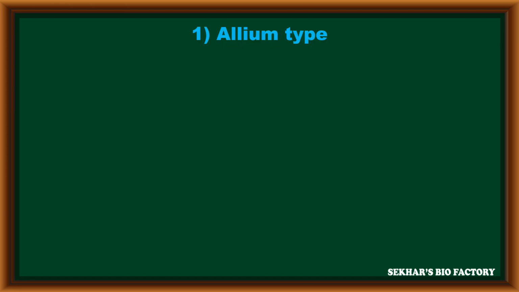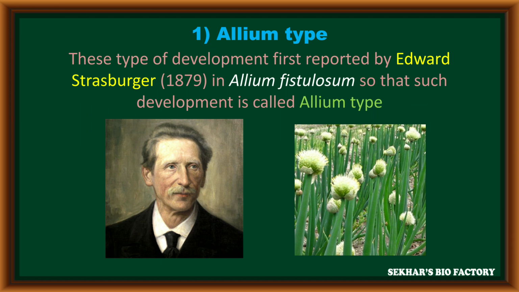Allium type of embryo sac development. This embryo sac development was first reported by Edward Strasburger in 1879 in a plant, Allium fistulosum. So this embryo sac development is named as allium type.